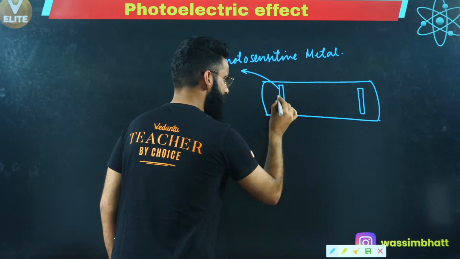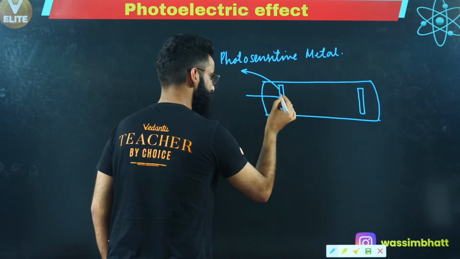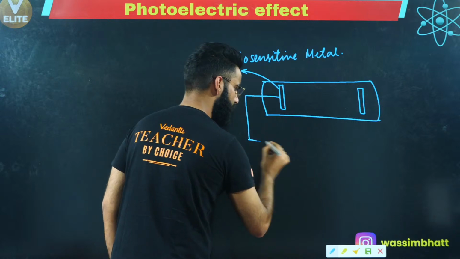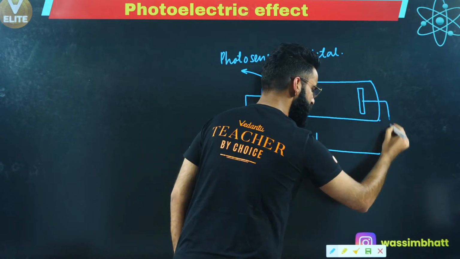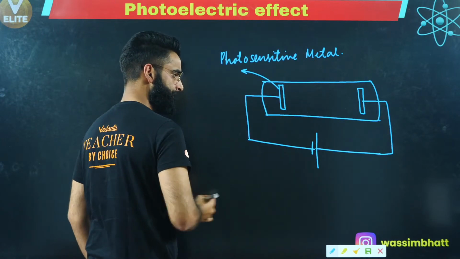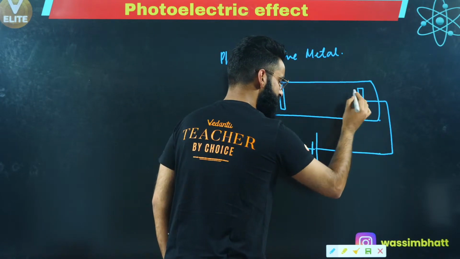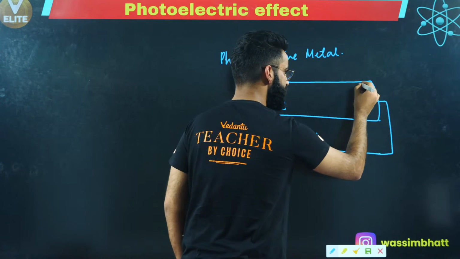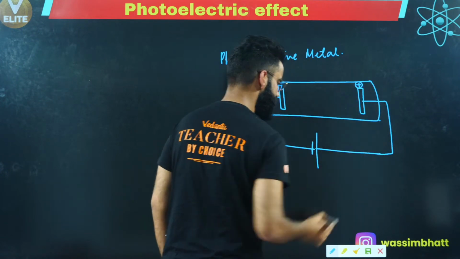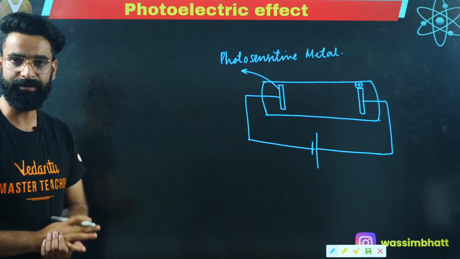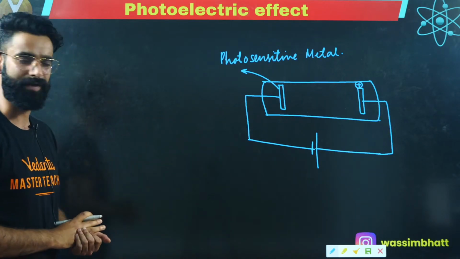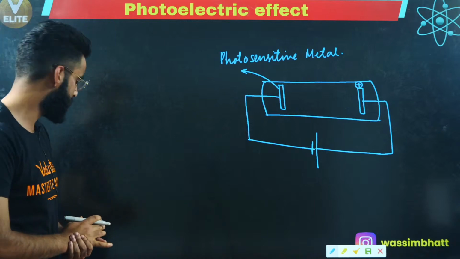I'm connecting this metal rod with the negative terminal of the battery, and the other rod I'm connecting with the positive terminal of the battery. The rod connected with the positive terminal will definitely get some positive charge on it, and the rod connected to the negative terminal will absolutely get the negative charge on it. This is something which we already know.